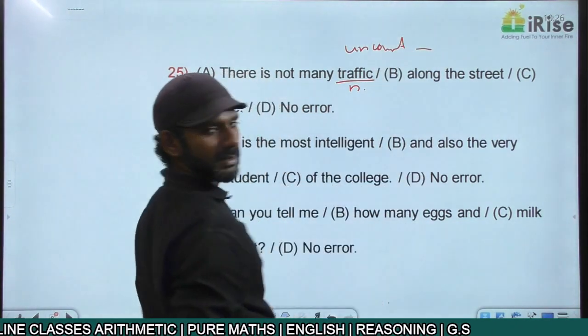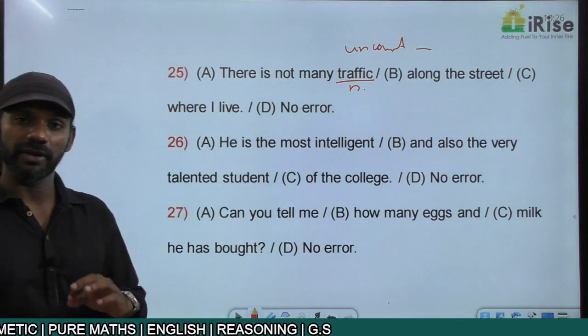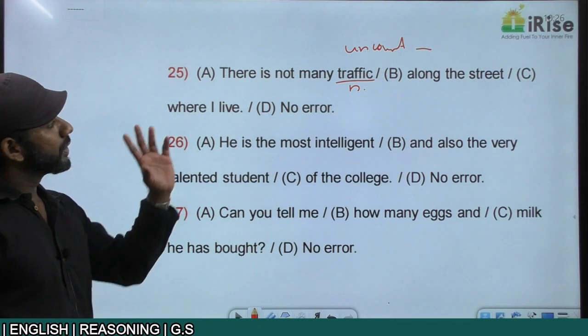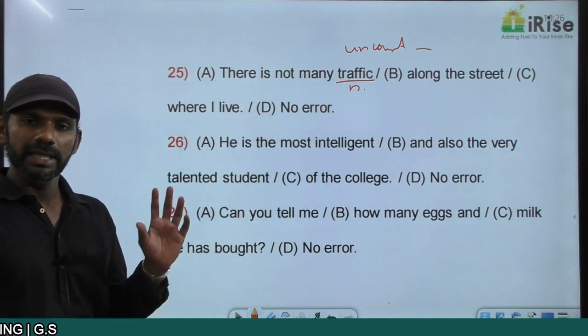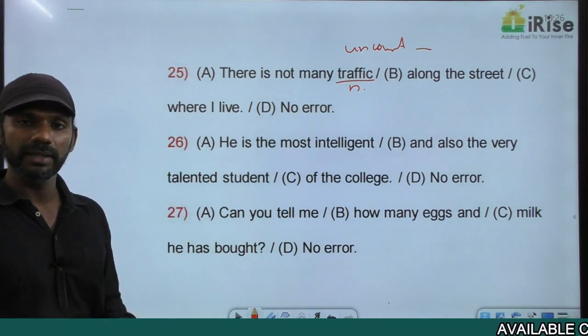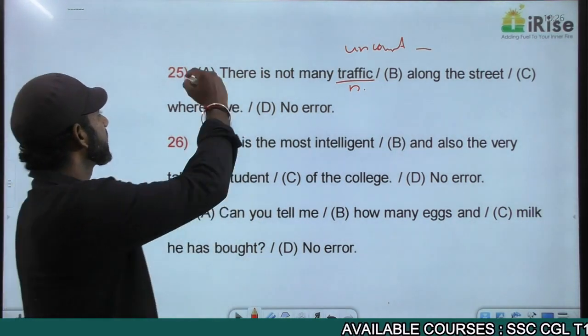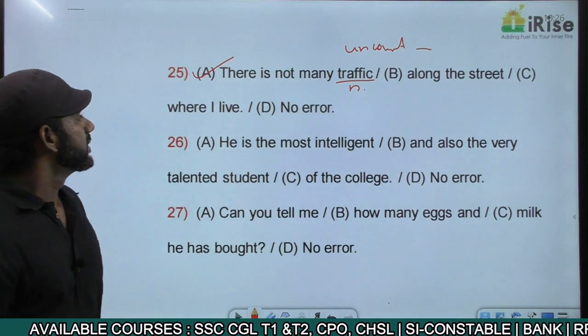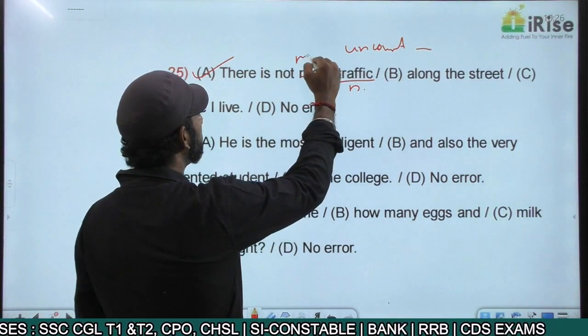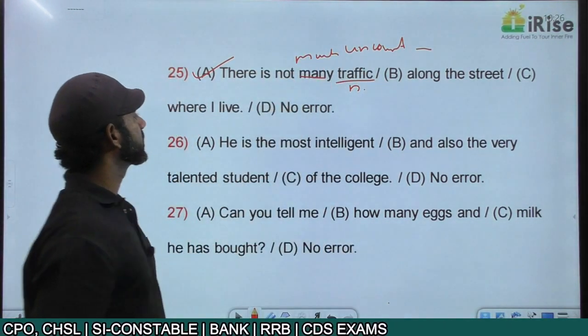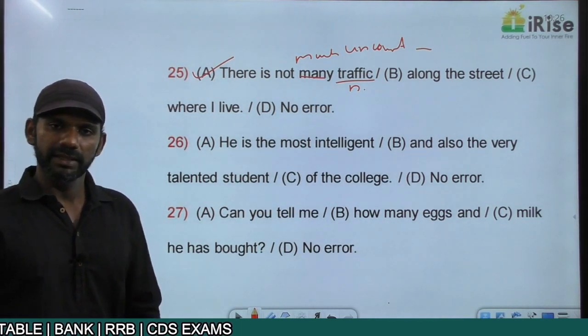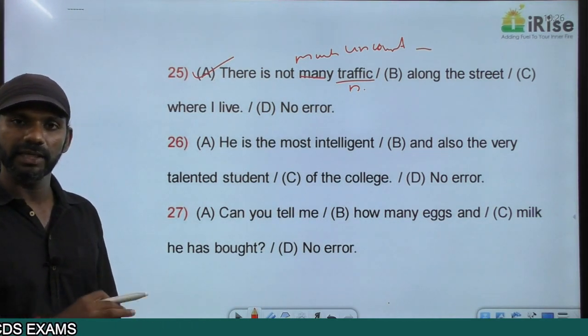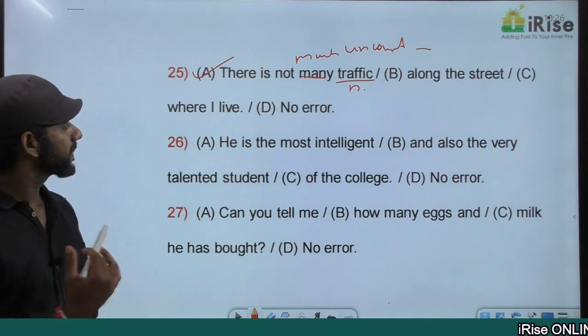There's nothing like there are many traffics on the road. There's a heavy traffic on the road. So traffic is a noun here, uncountable. Many is used with countable nouns. That is the error here. The error is in part A. In fact, the correct sentence must be, there is not much traffic along the street where I live. Come to the next one.